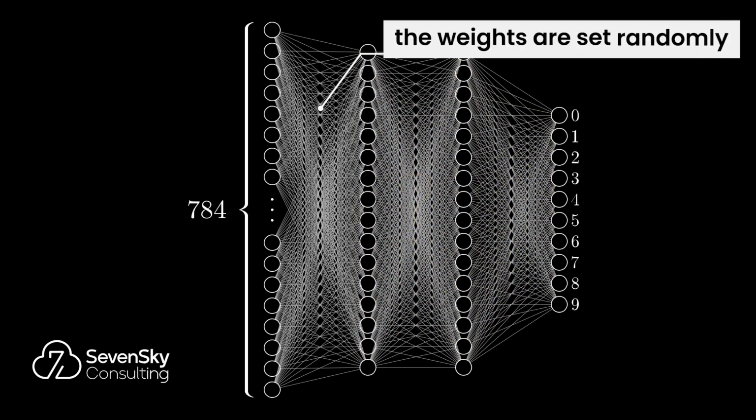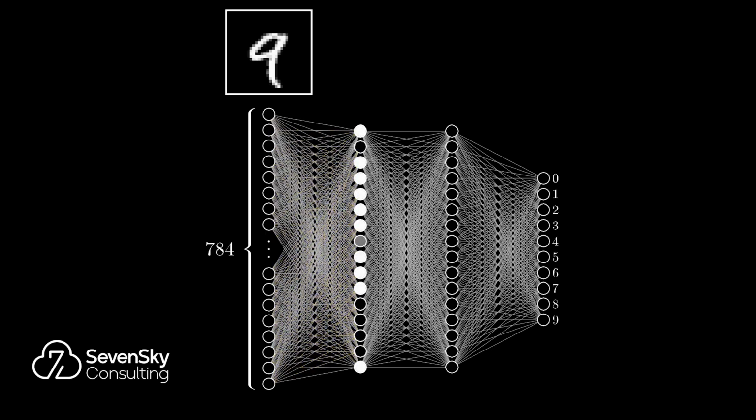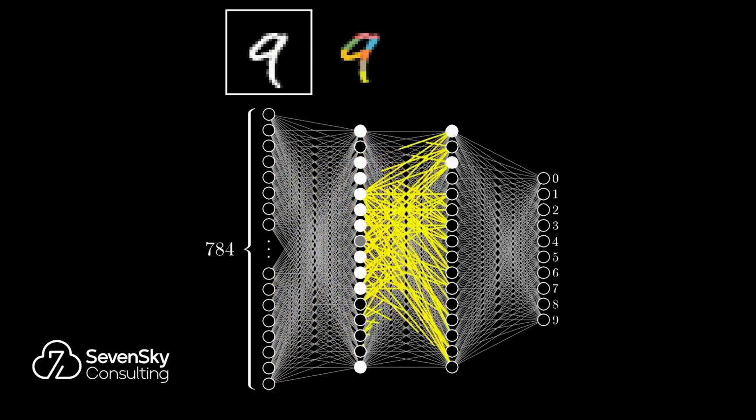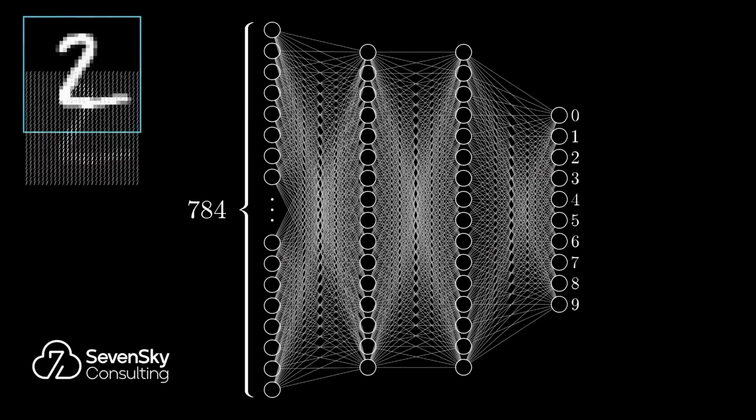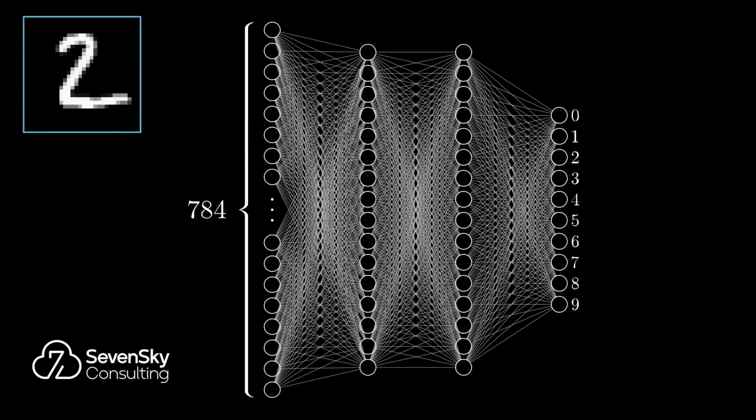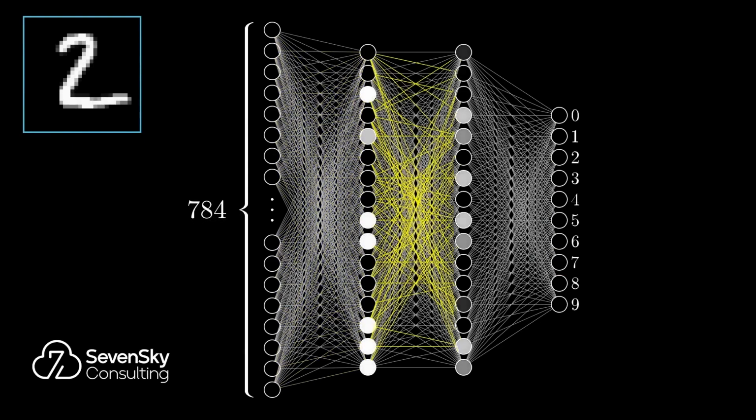Initially, the weights in the network are set randomly. For each input image, handwritten digits from 0 to 9, the network assigns the input to one of the classes. This classification may be correct or incorrect. Based on the result, the network adjusts its weights to improve its accuracy. This process is repeated for all training data.